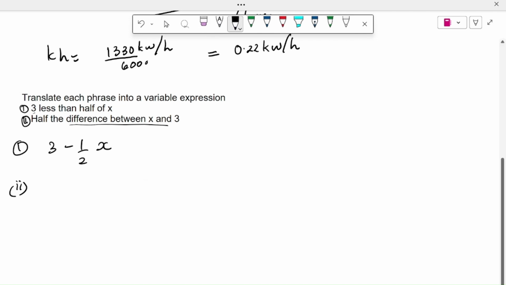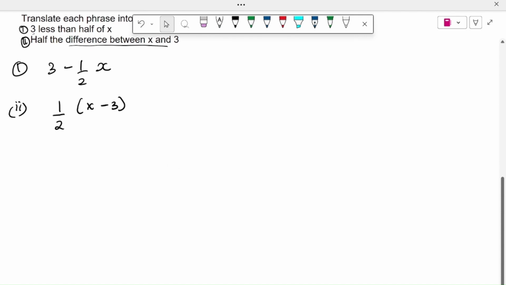Half the difference means this difference between two numbers is halved. So in this question, the answer will be 1/2 (x minus 3). There's a difference and it is also halved. So this is the variable expression for this question.